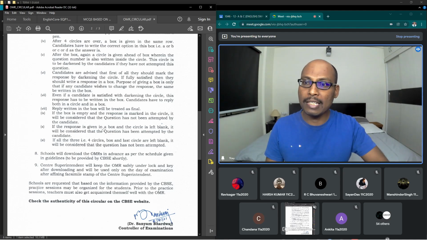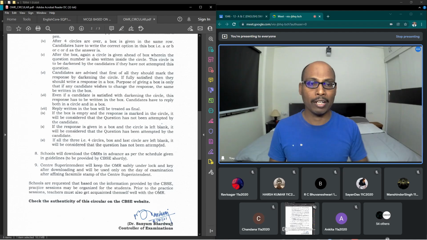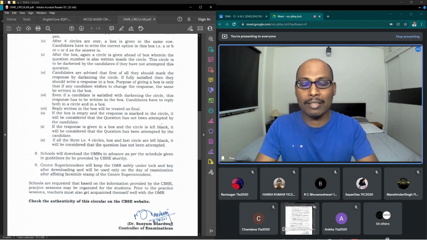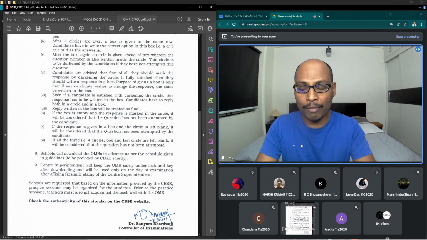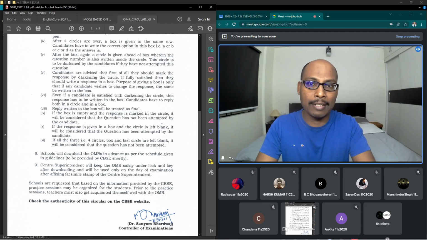If the response is given in a box and the circle is left blank, it will be considered that the question has been attempted by the candidate. Now tell me, Ravi, which is most important, darkening the circle or writing the answer in the box? Writing the answer in the box. So you can try the trial and error method in the beginning, and once you ensure that the right option is so and so, then you can write the answer in the box.